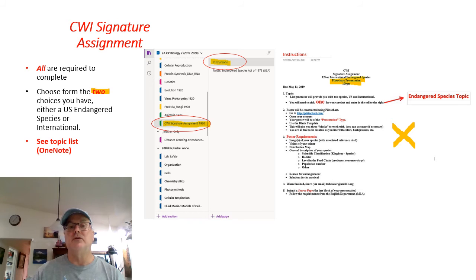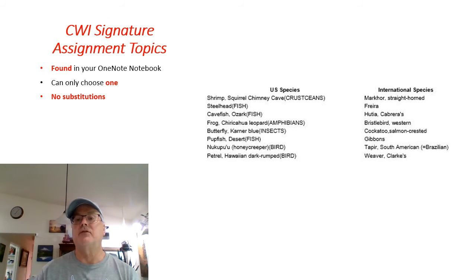The thing that you will note is you don't get to just pick a topic. I've actually given you two to pick from, but you don't come up with your own endangered species, because I don't want to see multiple presentations on a giant panda. So what I have done is I have created a topic list. I used a random generator that produced two topics, one that is considered an international species and another that is considered a U.S. species that are considered to be endangered based upon the definition of what an endangered species is.